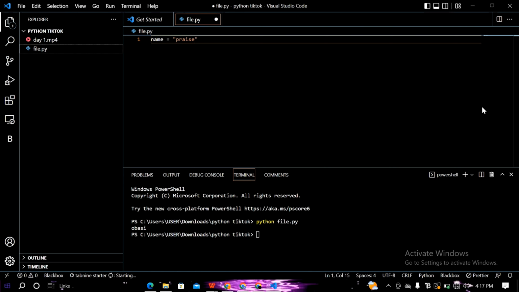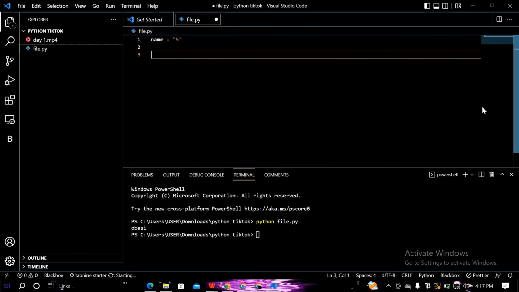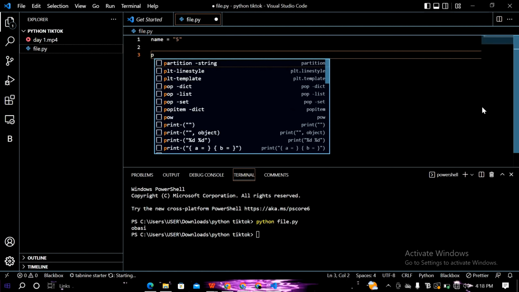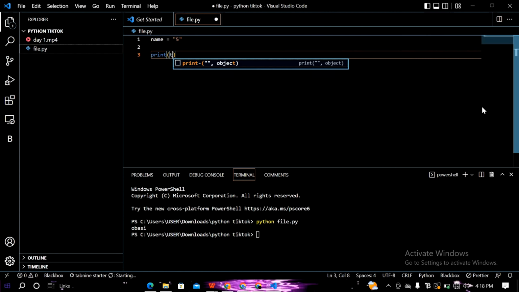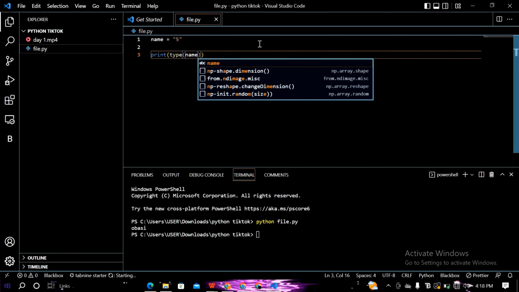In Python, we don't have character as a data type. We just have strings. Strings are usually enclosed in inverted commas. It can either be a double inverted comma or a single inverted comma. Praise right now is a string. But even if I were to put 5 here, and let's say we want to print out the data type, we're going to do print type in brackets.